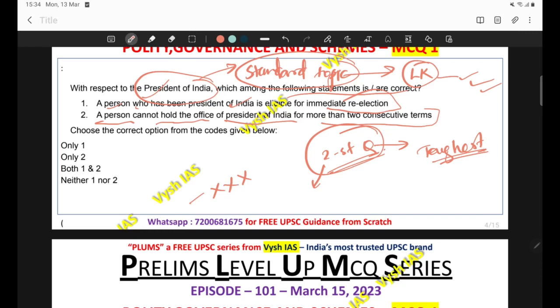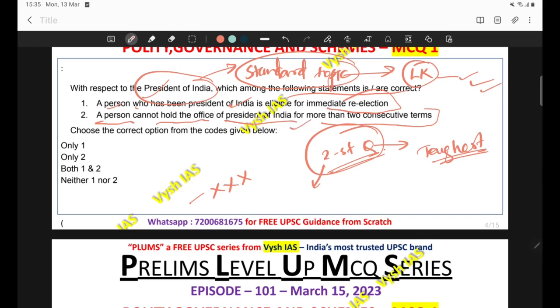The first statement, a person who has been President of India is eligible for immediate re-election. Yes, eligible, because there is nothing like a statement saying that a president who is currently a president is not eligible for re-election. There is no such provision mentioned in the constitution. So this is correct.